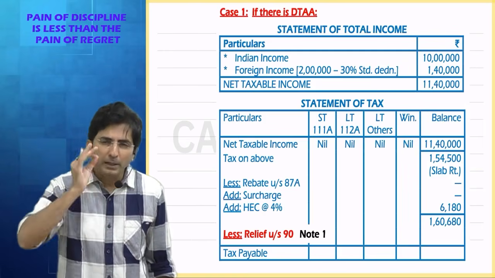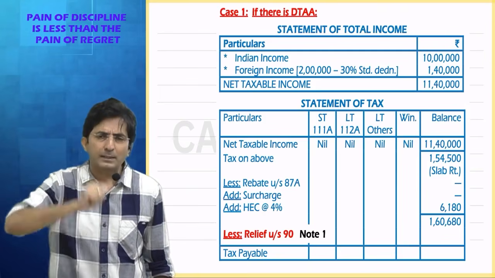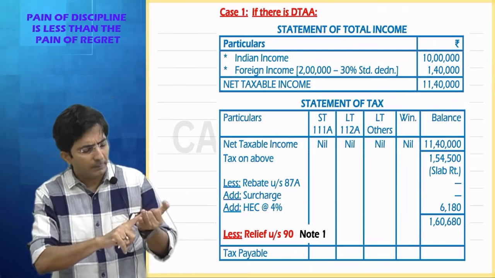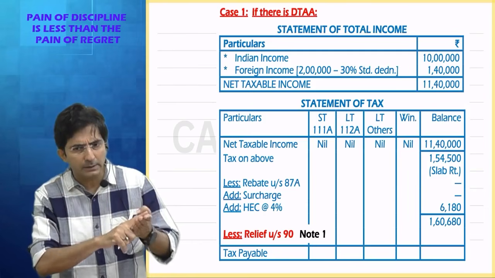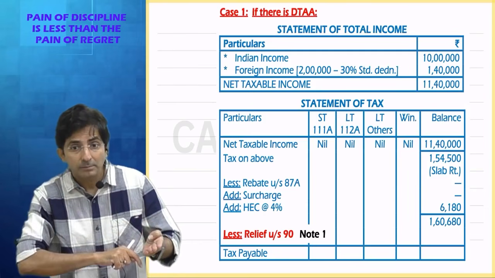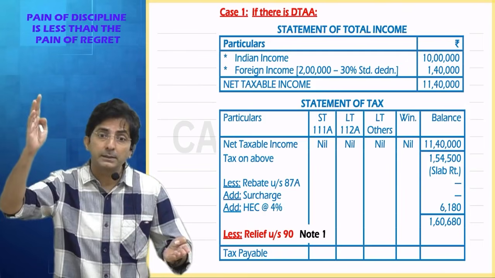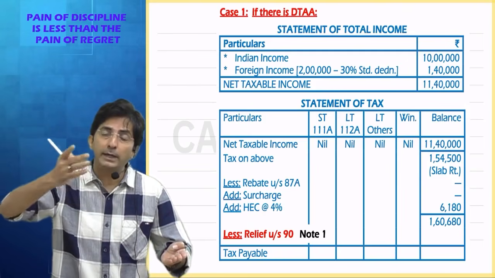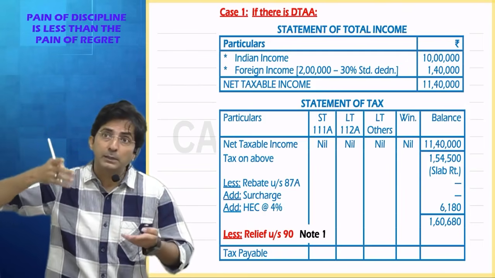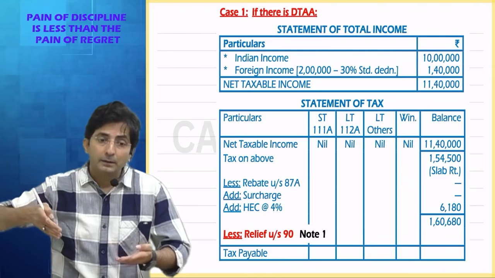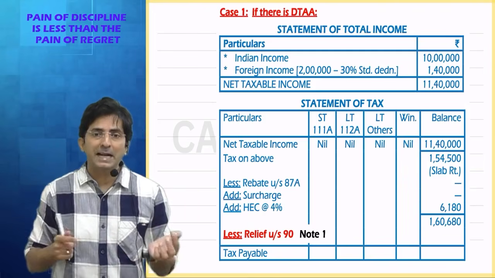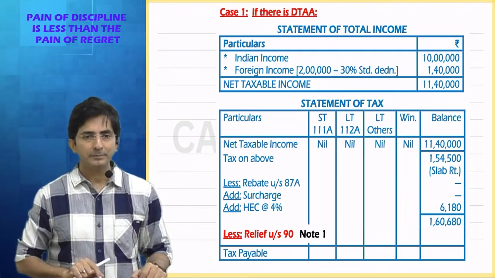You know how many percentages play a role to tax you? 0%, 5%, 20%, 30%. Then in surcharge also there are several percentages: 10, 15, 25, 37%. Health and education cess is 4%. So many percentages are there. That's why we take average.